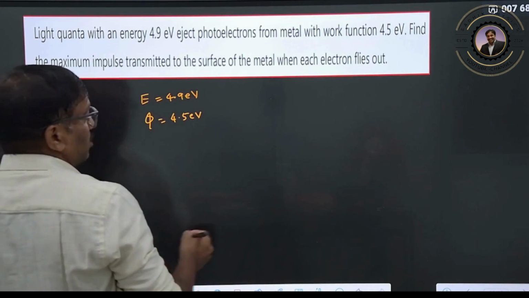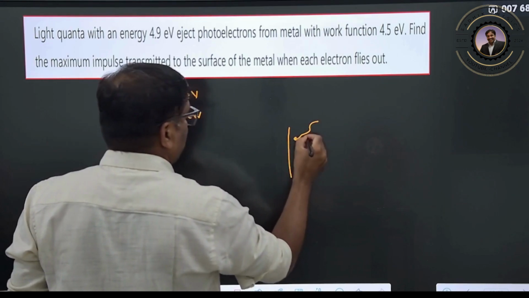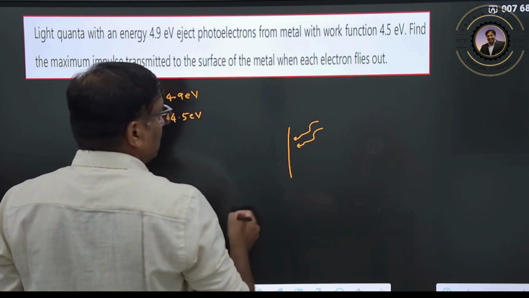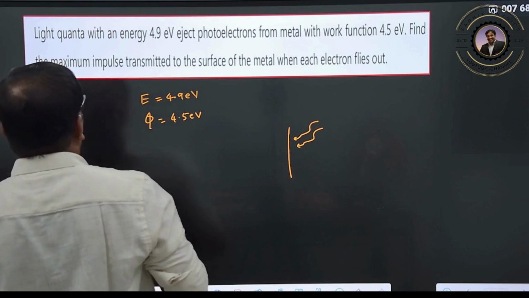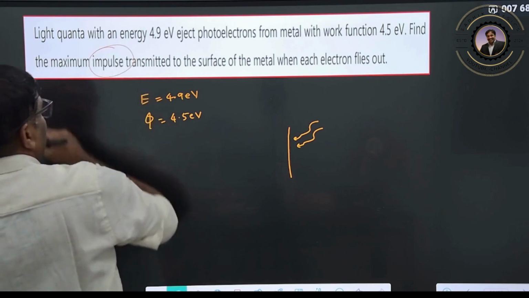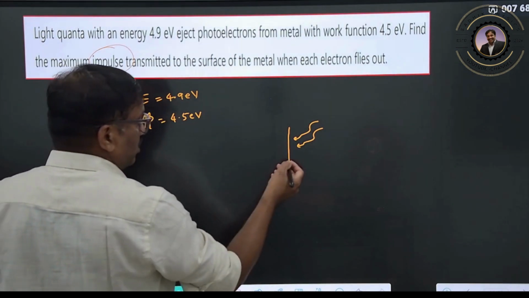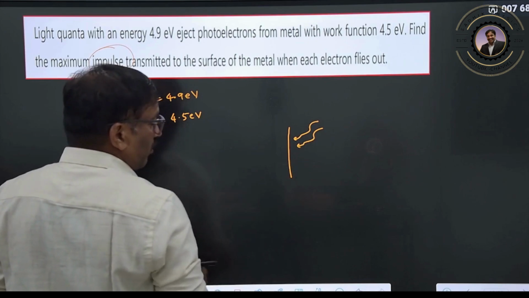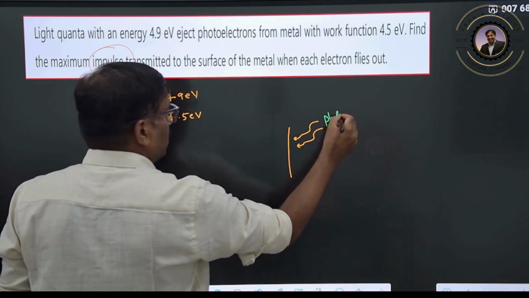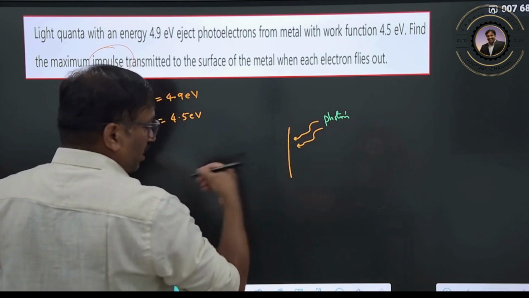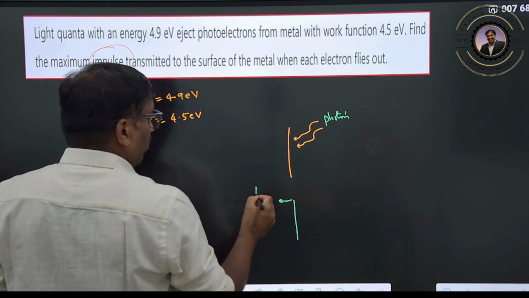So what is happening now? There is one plate, and light is falling onto it. What is the momentum? Impulse is asked. Impulse means nothing but momentum. So we want to calculate the momentum on this plate. There are photons incident onto it, and photons also exert a certain amount of momentum. So for this plate, there is the photon momentum